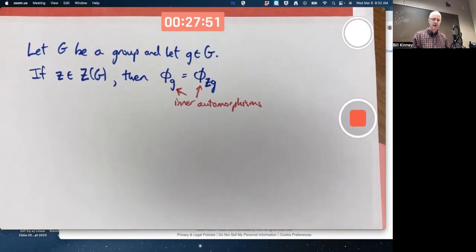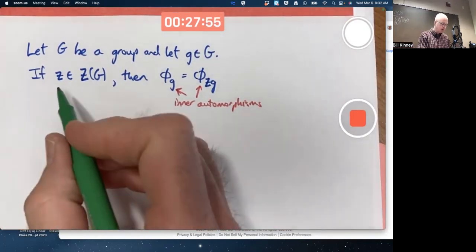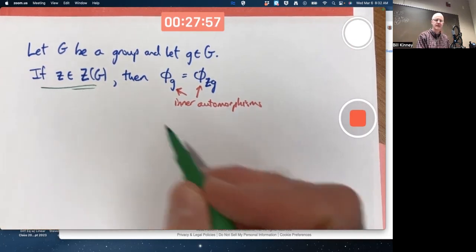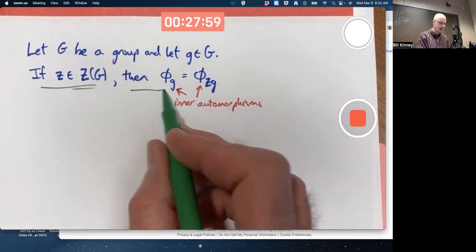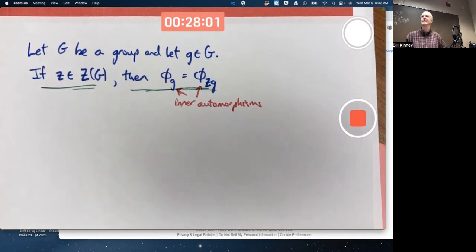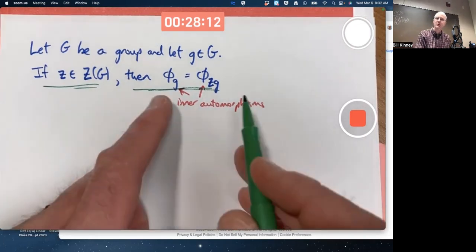Let G be a group and let little g be an element of that group. What we want to prove is if Z is an element of the center, then these inner automorphisms are the same. You've got to do the exact same kinds of thought processes that I was just showing you the last 20, 25 minutes. You're trying to show two functions are equal.